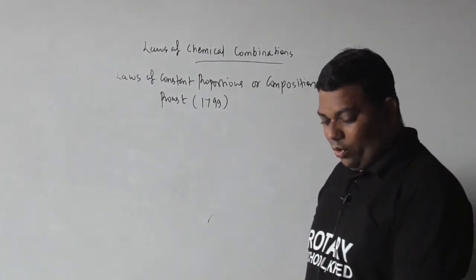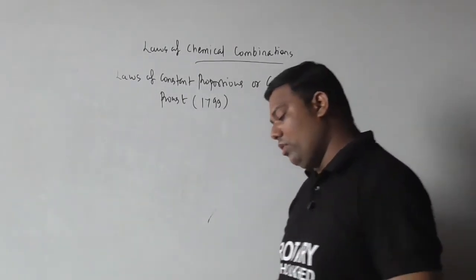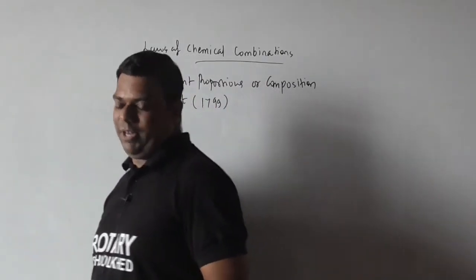Now in that, see here what will happen. A compound. So we will write a statement. It is very important to write the statement. Okay.